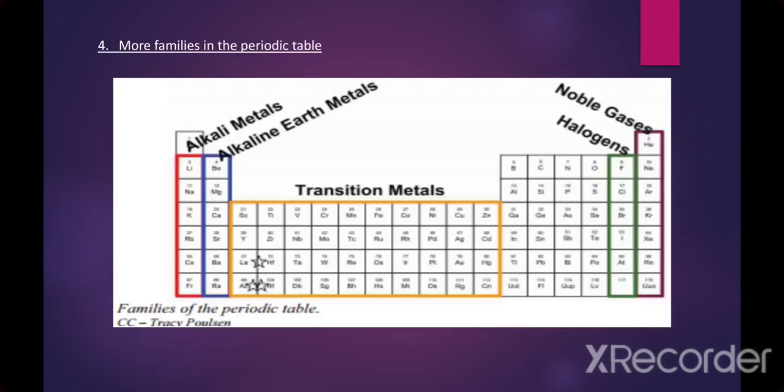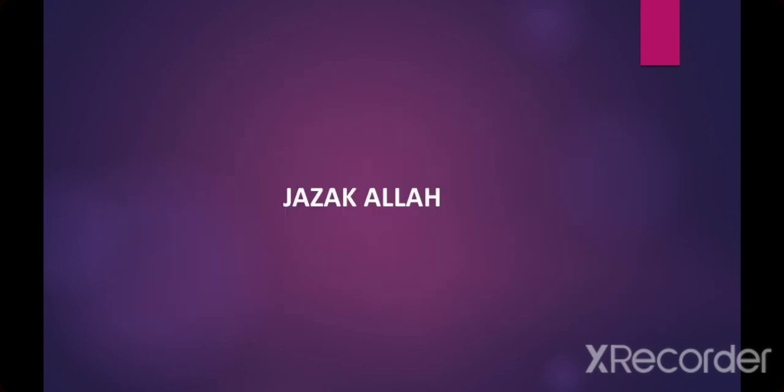Now, more families in the periodic table. There are different families in the periodic table. As you can see, the first group elements are categorized as alkali metals. Second group elements are categorized as alkaline earth metals. The center of the periodic table is the part of transition metals, and the last group is the part of noble gases, and very next to it is halogens.